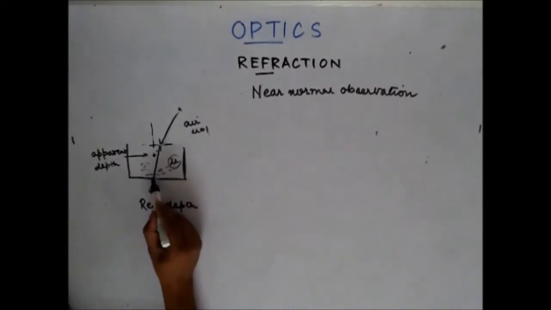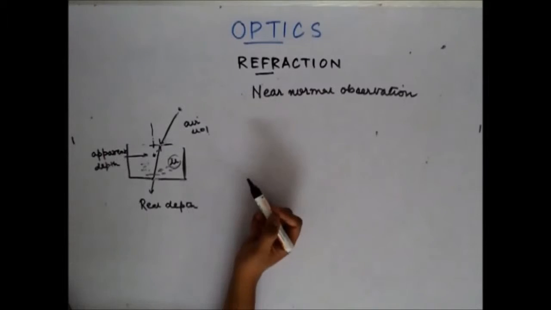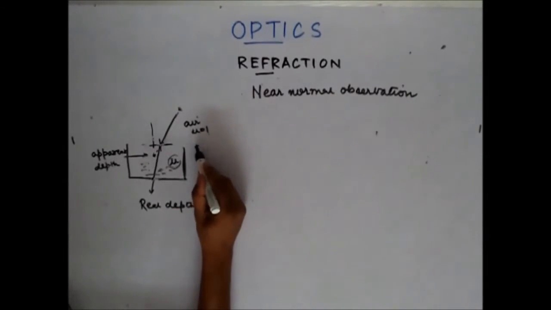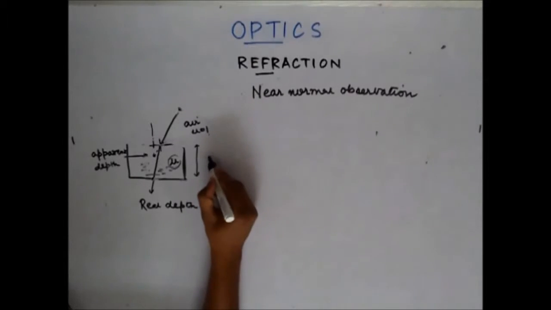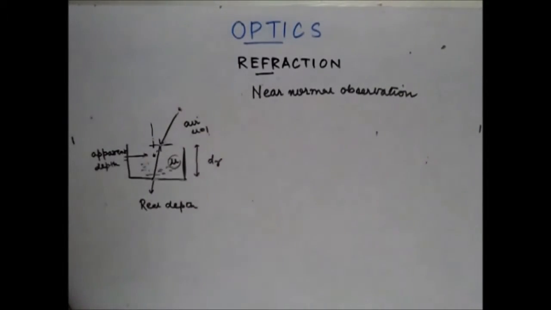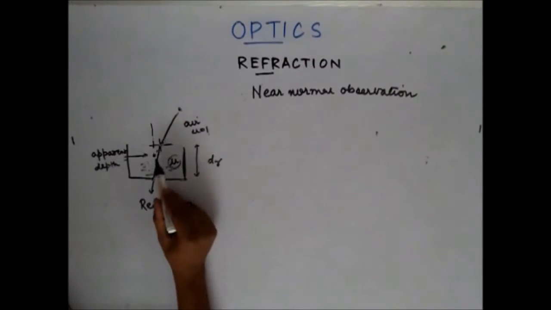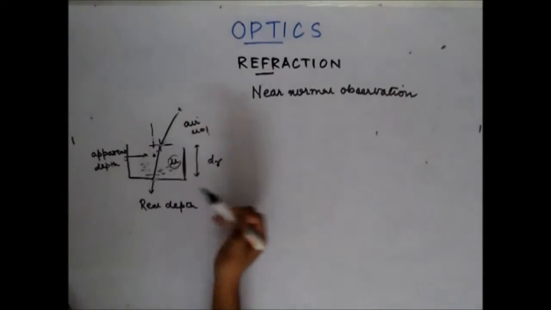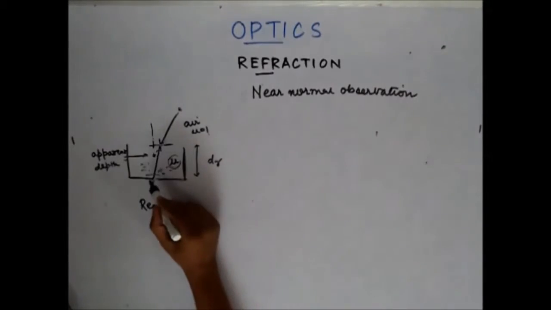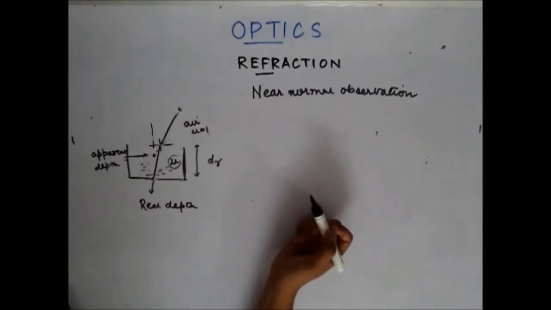So let's say that this point is here. I want to know that if the real depth of the point is dr, then what is the apparent depth which I see? Why does this point look raised up? This is because of this.